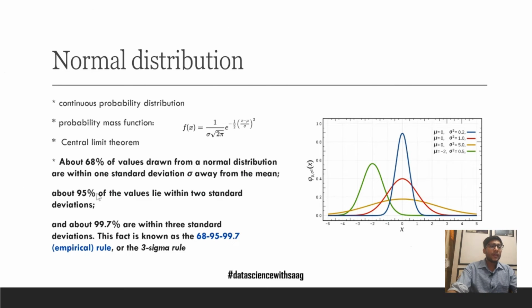Next, about 95% of the values lie within two standard deviations and 99.7% of the values within three standard deviations. This is also known as the 68, 95, 99.7 empirical rule, or the 3 sigma rule. So next time when someone asks you what the 3 sigma rule is, let them know that you know the answer already.